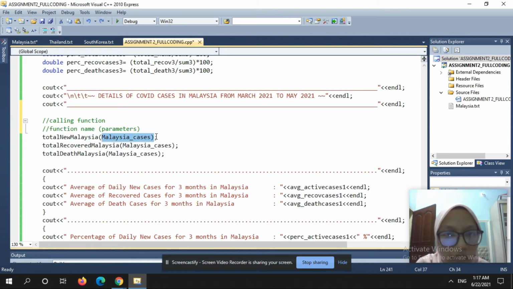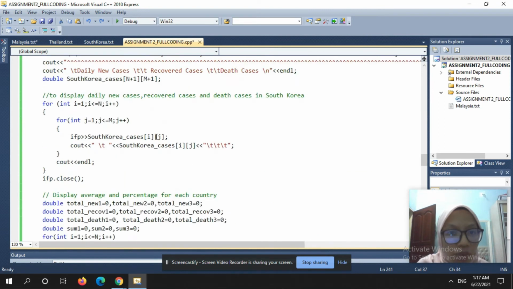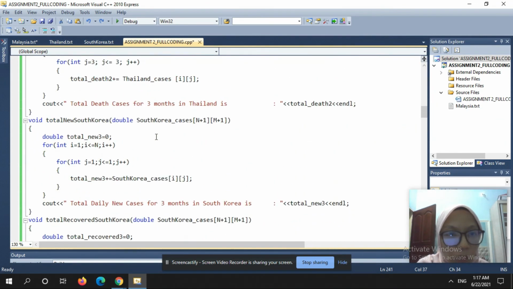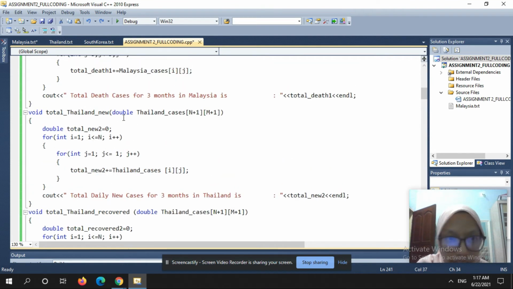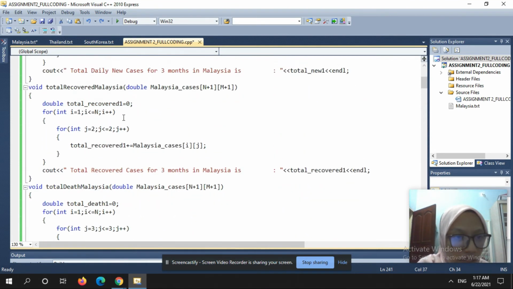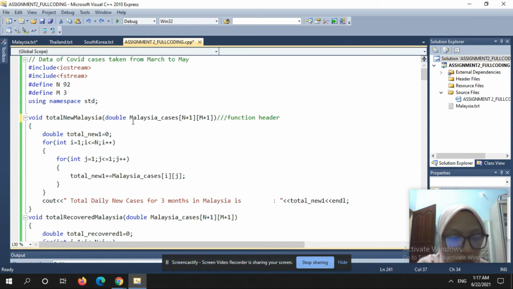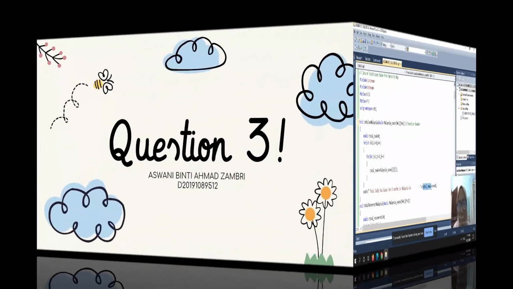We take all the data from the text file and pass it to the function to find the total active, recover, and death. As you can see here, we pass Malaysia cases here and we calculate here. We calculate in total new one. Then we display the total. That's all.